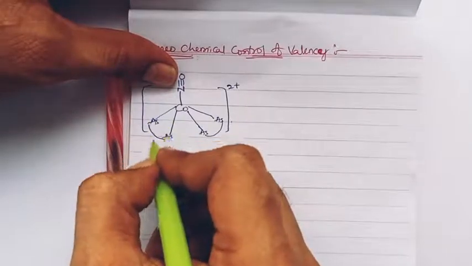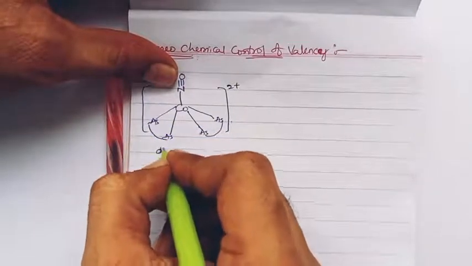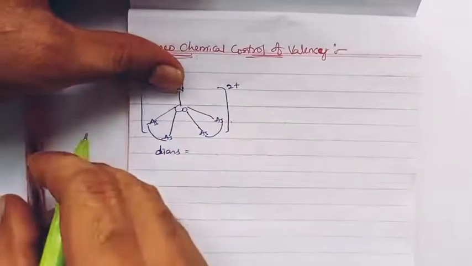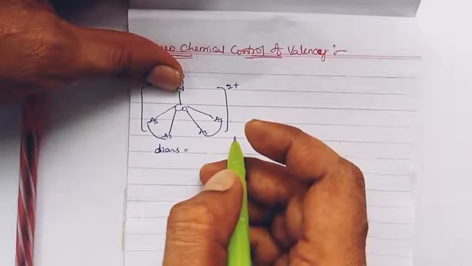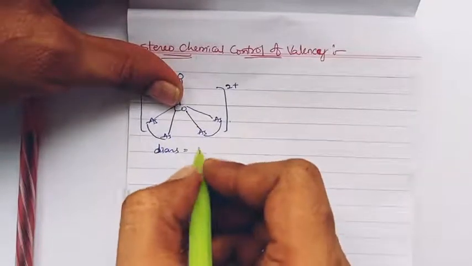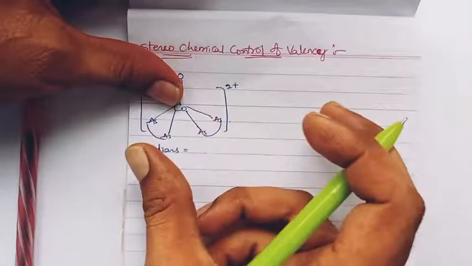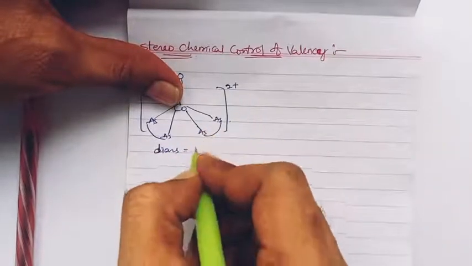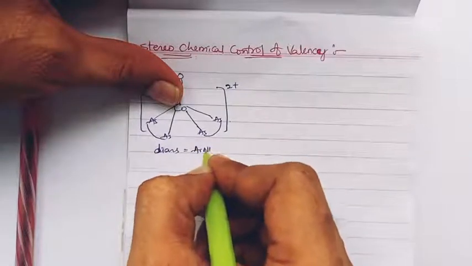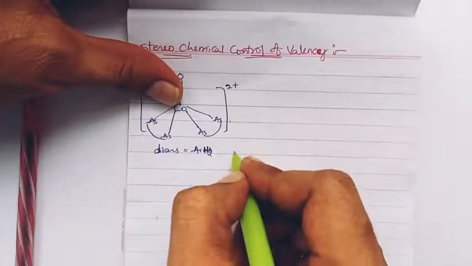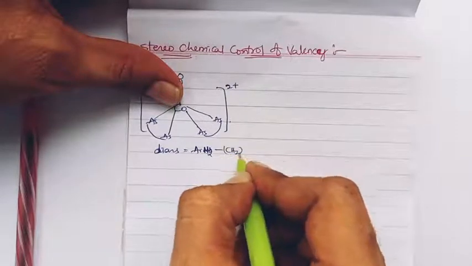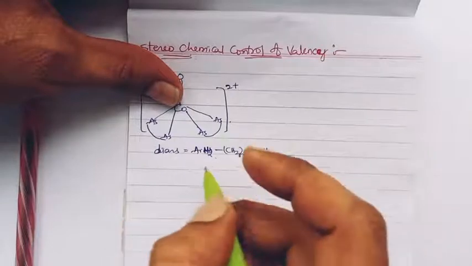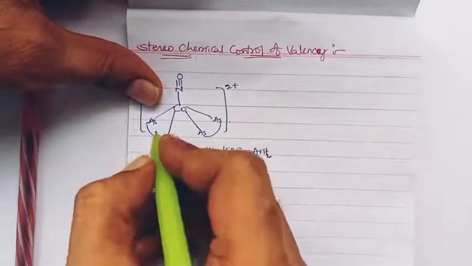Here this ligand is called diars, which is similar to diene, triene, right? In diene and triene, there are amine sites linked with methylene bridges. Here also it is the same: arsine sites are linked with methylene bridges, which is diars, right?